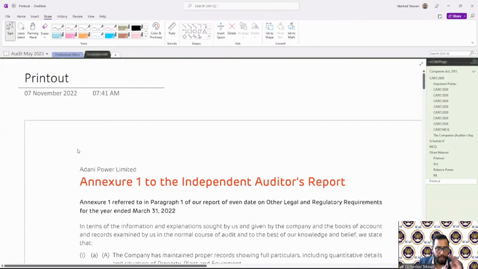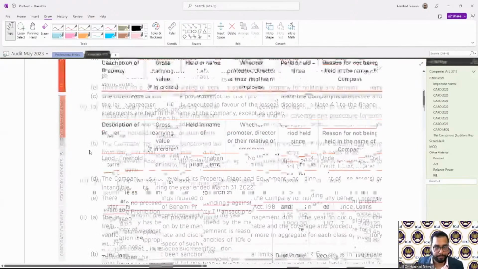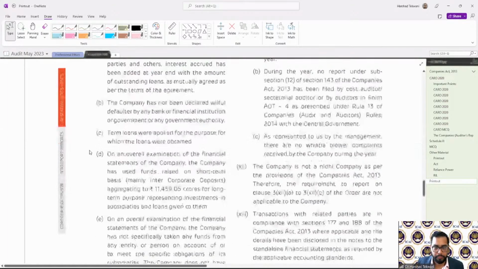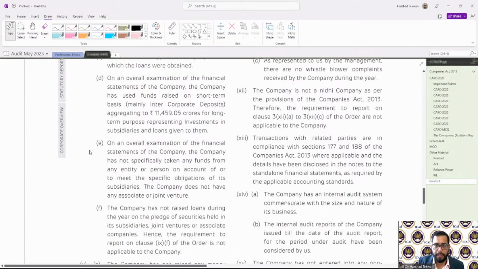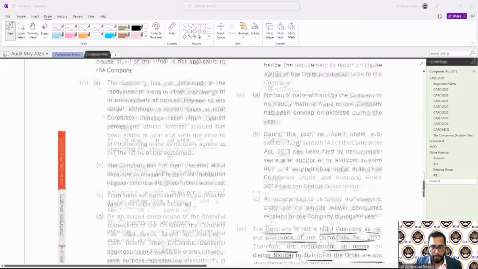Okay. I'll suggest don't focus on the particular name of the company. I'll just show you an example. See, the company is not an NBFC company as per the provisions of this particular act. Therefore, the requirements to report on clause this and this of the order are not applicable. So this is how we write it if it is not applicable.